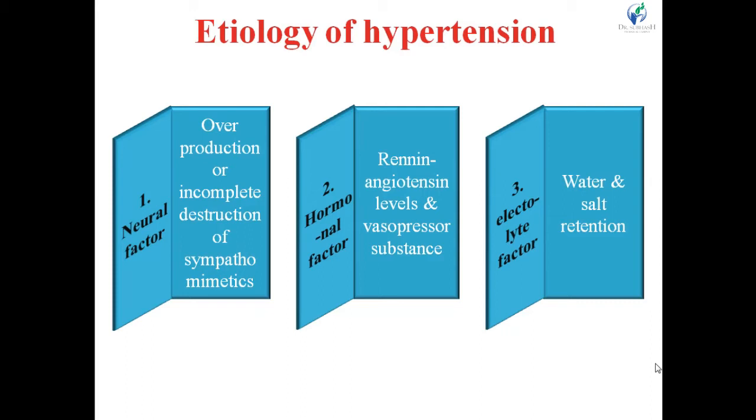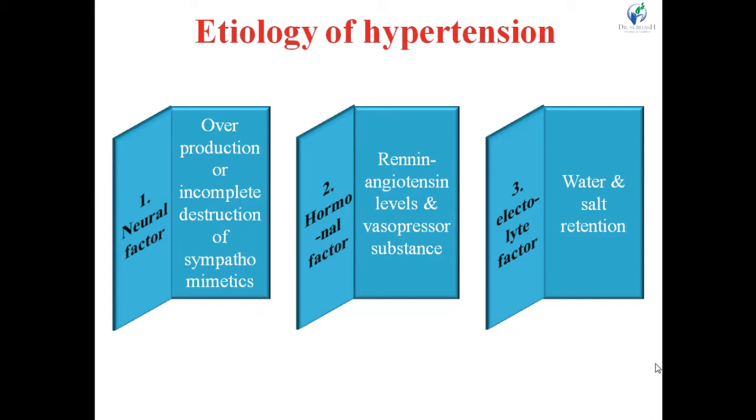This is a chain process. When water and salt retention occurs, then it increases the blood volume. Increased blood volume increases the cardiac output, and increased cardiac output increases the blood pressure. That exerts force on the heart and increases the blood pressure.